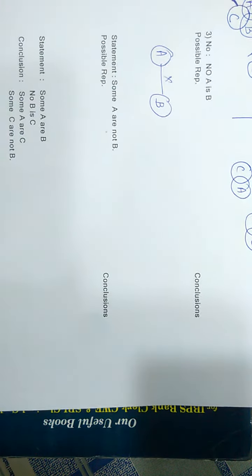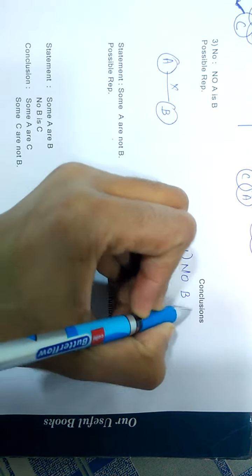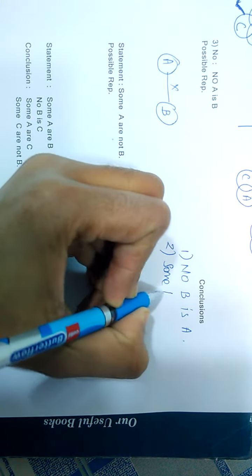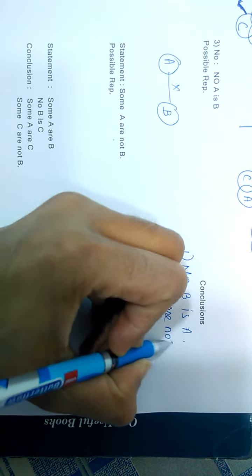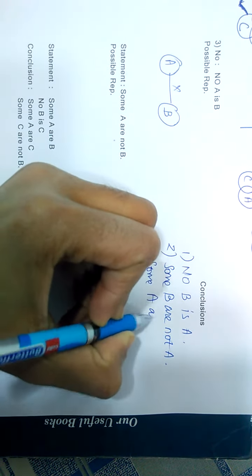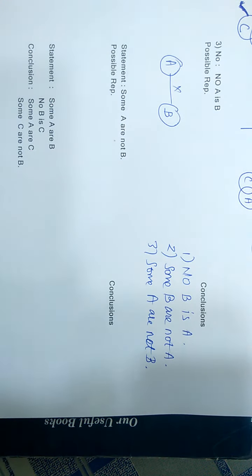This is the only representation for no A is B. Now the definite conclusions, which are always true: No B is A, some B are not A, some A are not B. These are the cases which are always true when no A is B is given.